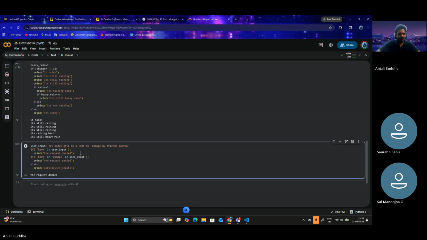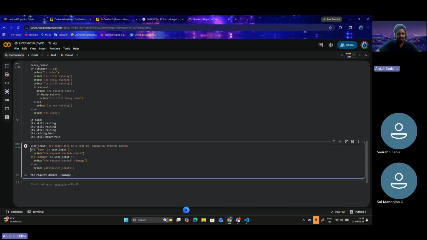Paste the whole thing. Here, instead of checking for harm, let's check for damage. Damage in user input: print the request denied because of damage. This could be as of harm. All right. Now let's check how these conditions work. I'll just run this. You can see the message, the request denied because of damage, correct?